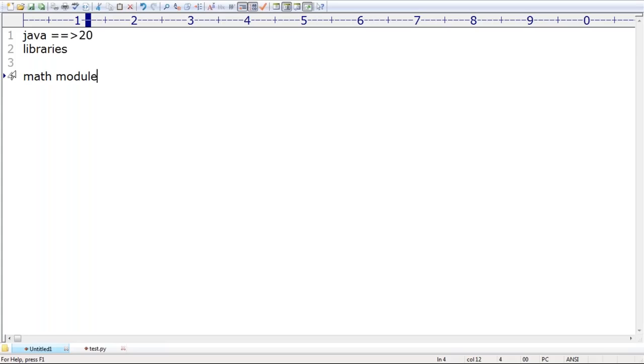Sir, just be aware of only two words: module and then library. Sir, what is a module? A module is nothing but a group of. Respond, man. A module is nothing but a group of.